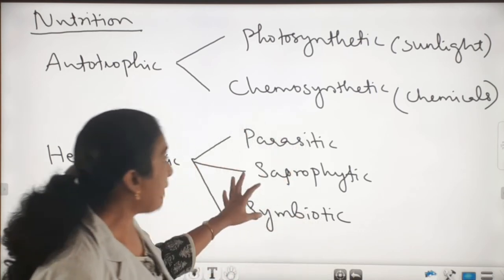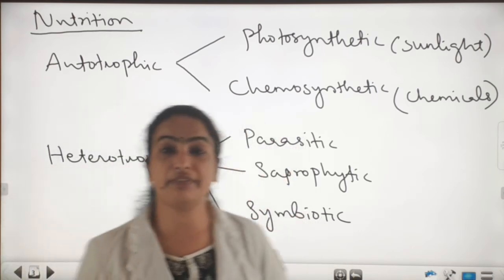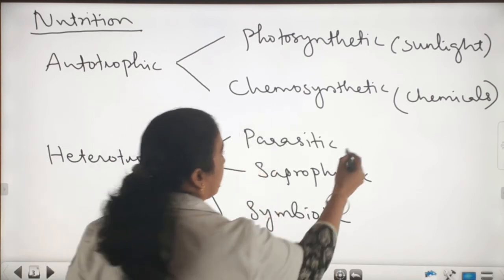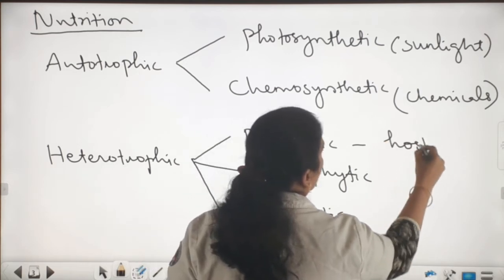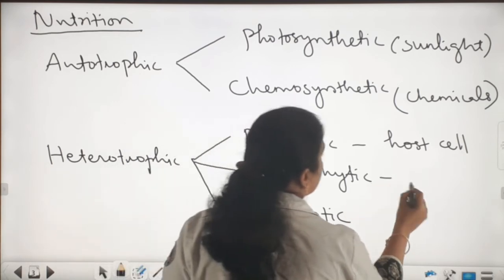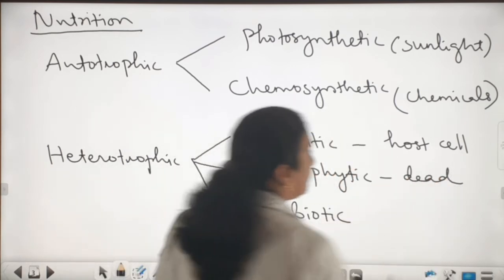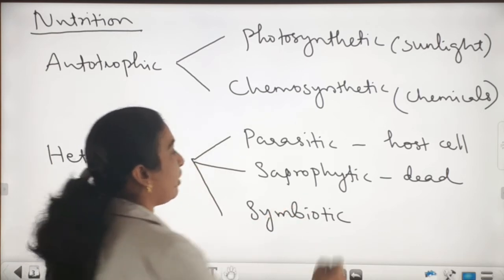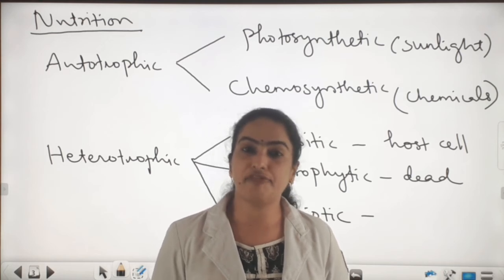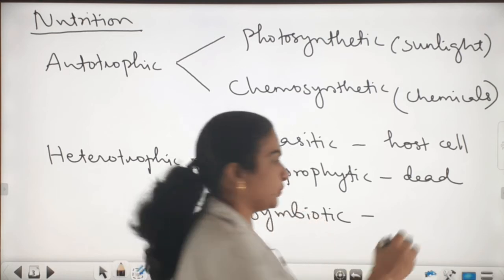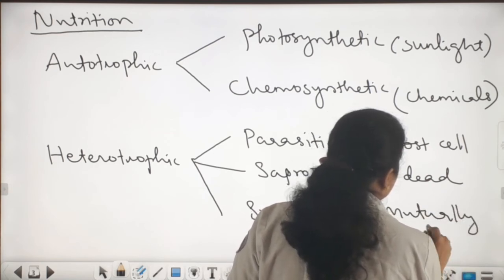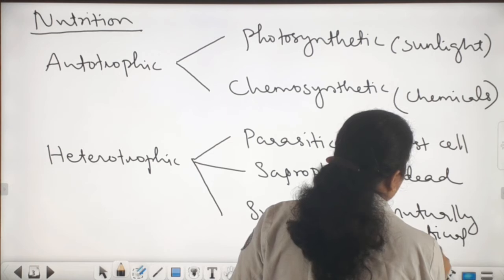And saprophytic bacteria derive energy from simple dead decayed matter, not from the host cell. The host cell may be a plant cell or animal cell. And symbiotic relation you already learned; here they form a mutually beneficial association with the plants.